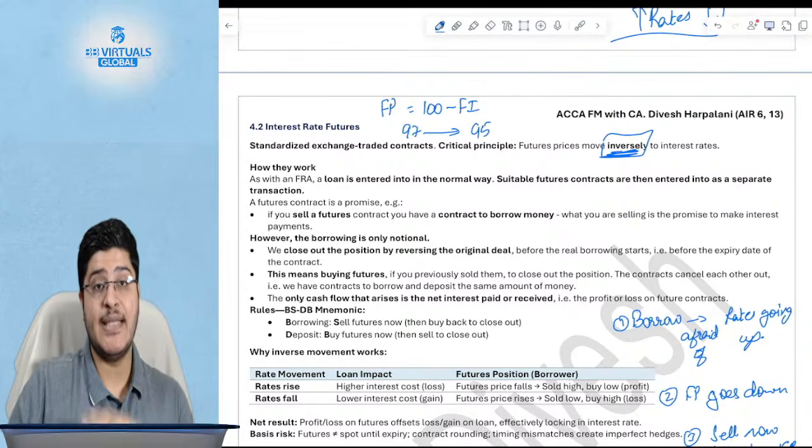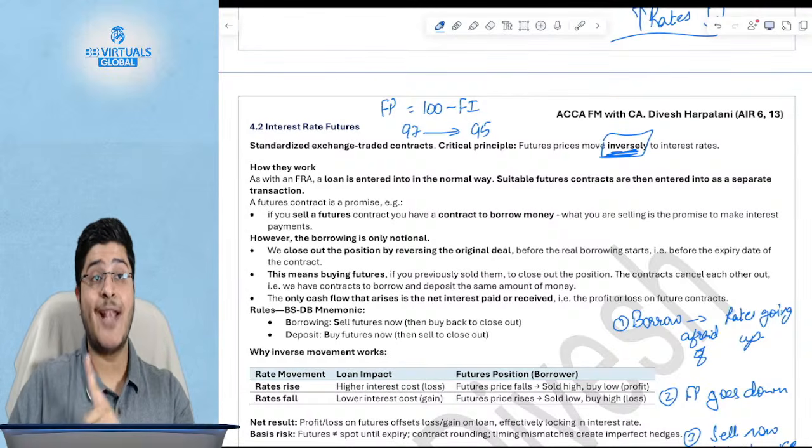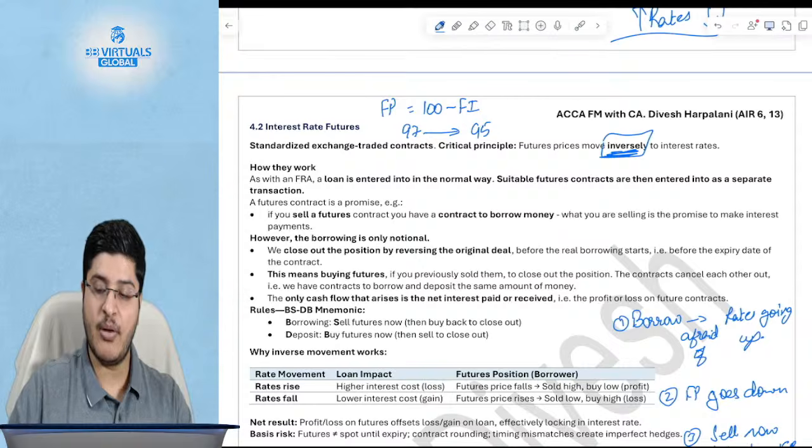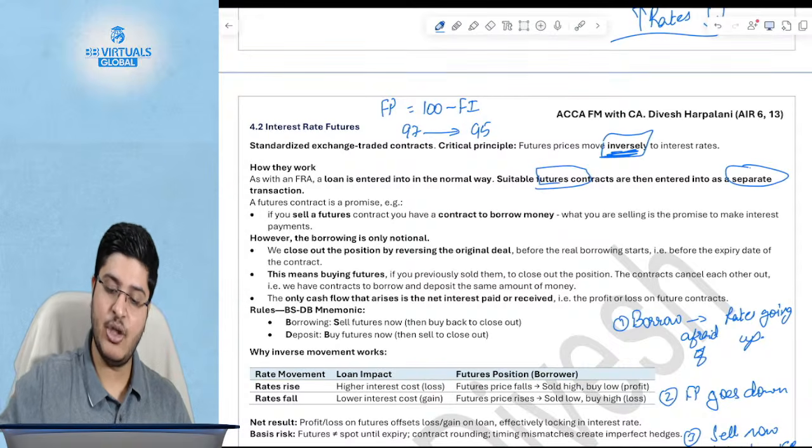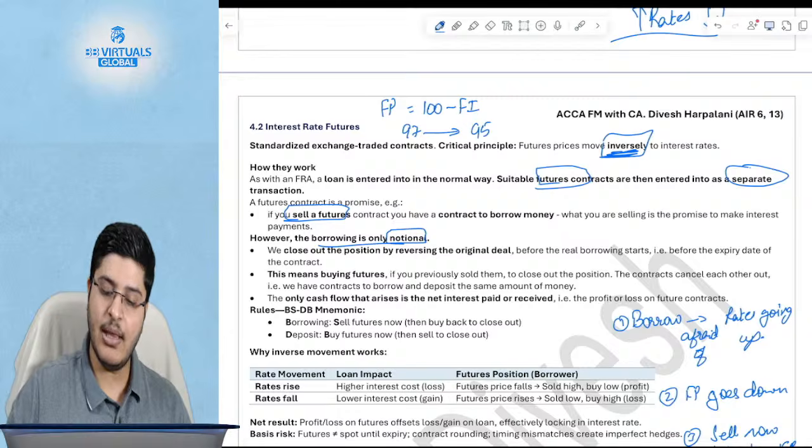Okay, in this case also, as is the case with FRA, the actual loan is a separate transaction. Future profit or loss is a separate transaction. Remember, futures is always a separate transaction. Borrowing is only notional. If you want to borrow, you sell the futures. Borrowing, sell the future. BSDB: Borrowing, sell; deposit, buy.